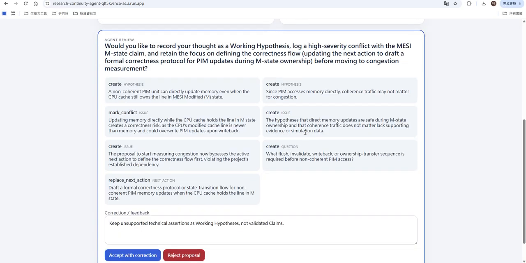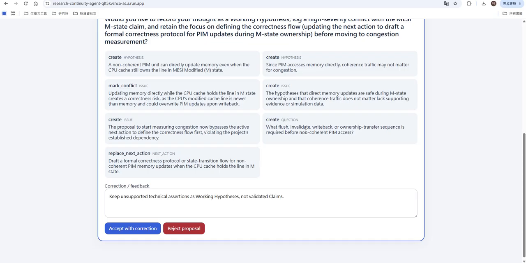But the agent is not allowed to silently rewrite my research state. It proposed a structured patch and asked for confirmation. I can correct its interpretation before anything becomes persistent. I'll keep this statement as a working hypothesis, accept the detected issues, and accept the new next action.